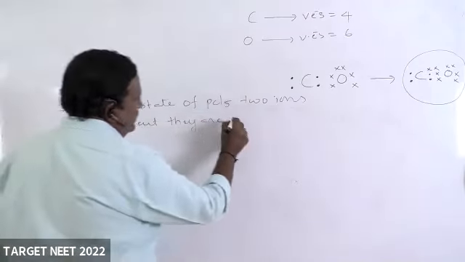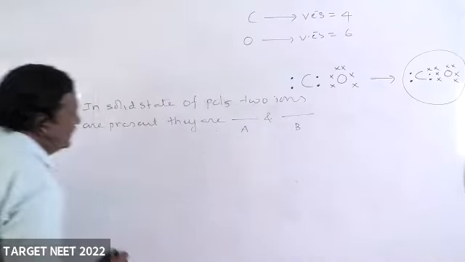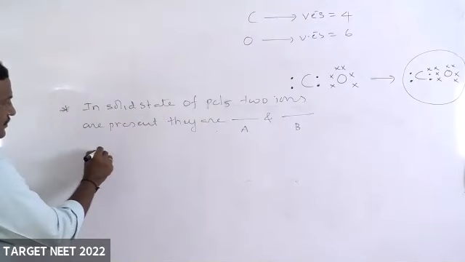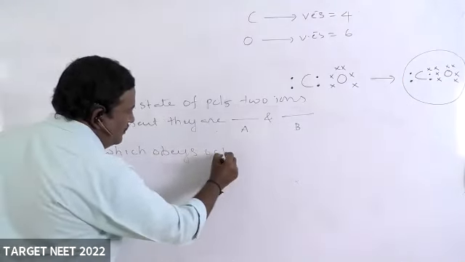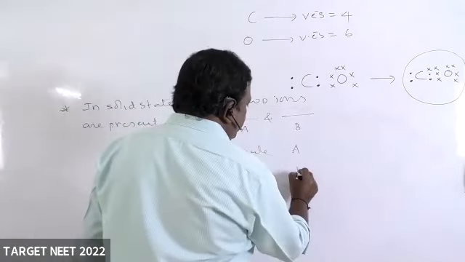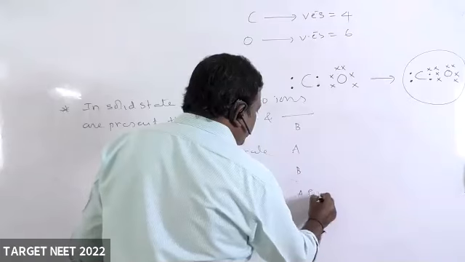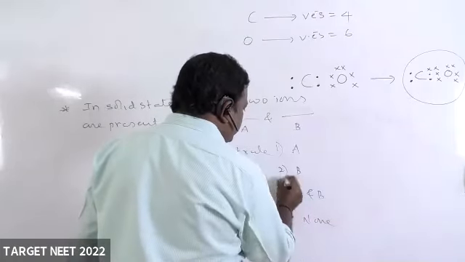They are A and B, which obeys octet rule: A, B, A and B, none. Quickly respond.